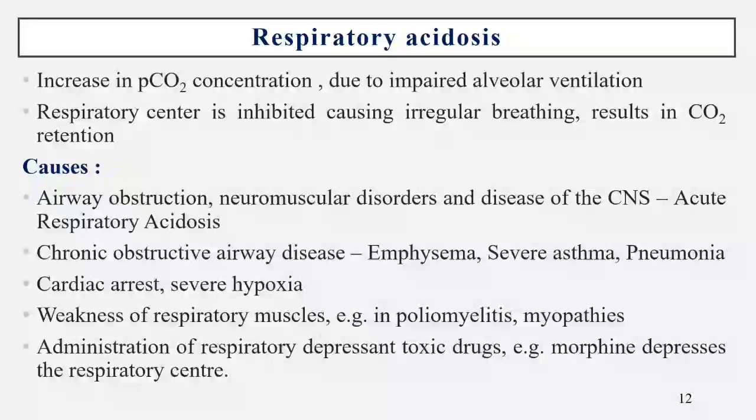Then administration of respiratory depressant toxic drugs, such as morphine, which depresses the respiratory center. These are the causes for respiratory acidosis: airway obstruction, chronic obstructive airway diseases, cardiac arrest, weakness of respiratory muscles and some toxic drugs like morphine, which depresses the respiratory center.